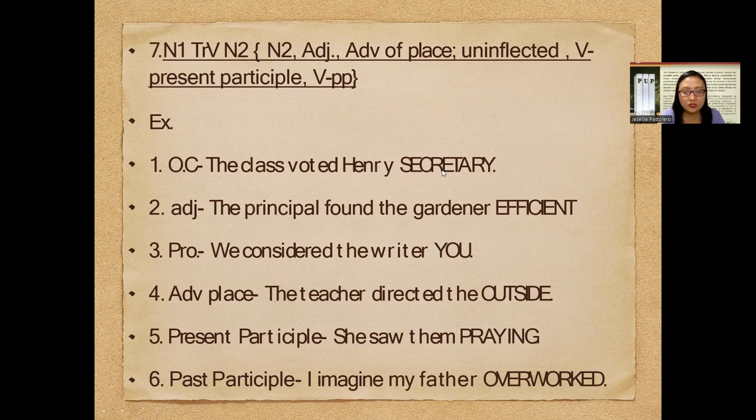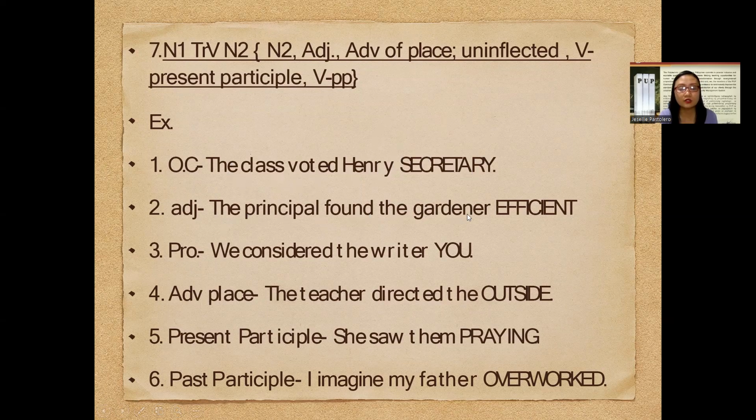So if Henry is our N2, right after Henry we have an object complement. You would notice that we have N sub 1 plus transitive verb plus N sub 2, and for the N sub 2, we have secretary as an object complement of the proper noun Henry. So it's N sub 1 plus transitive verb plus N sub 2 plus another N sub 2, which refers back to Henry.